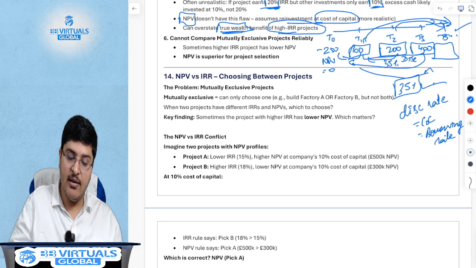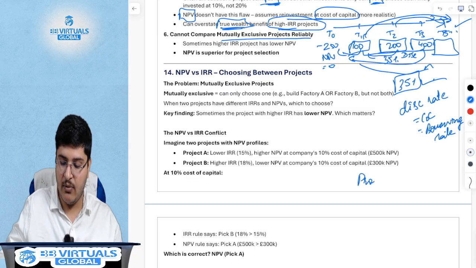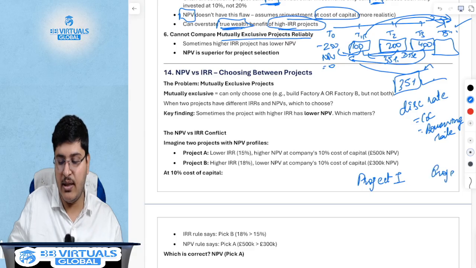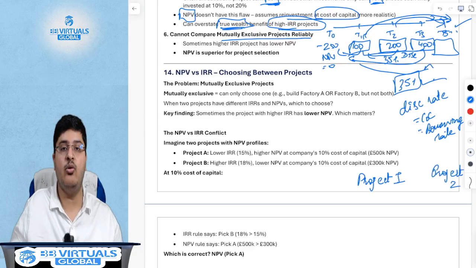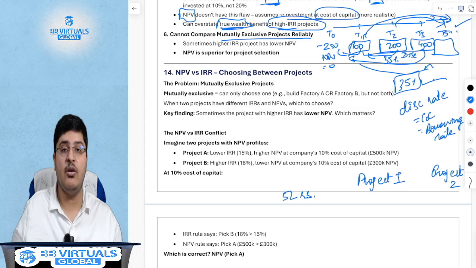Now, using IRR, you cannot compare mutually exclusive projects reliably. First of all, what are mutually exclusive projects? Either you can do project 1 or you can do project 2. Let's say you have a total of 5 lakh rupees with you.